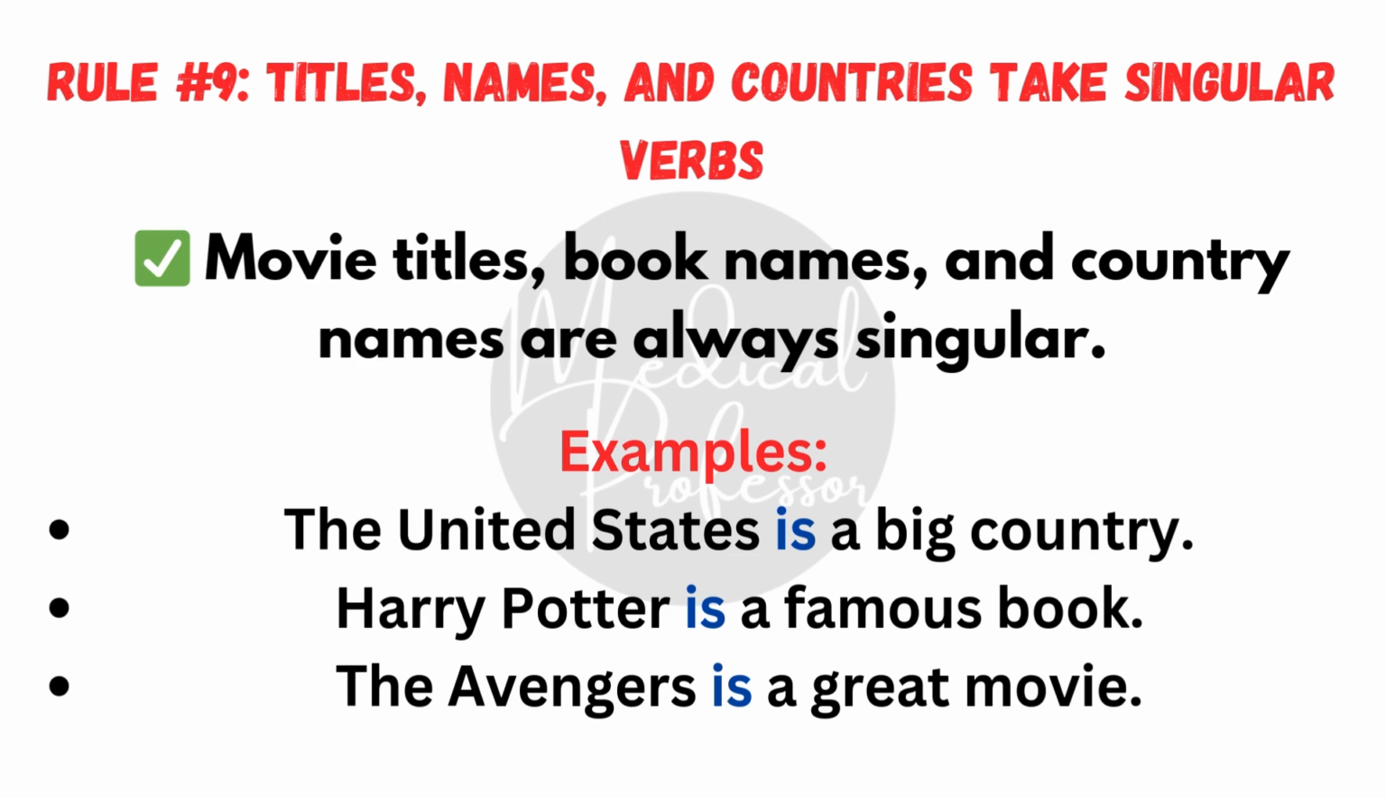Rule number 9. Titles, names, and countries take singular verbs. Movie titles, book names, and country names are always singular. For example, the United States is a big country. Harry Potter is a famous book. The Avengers is a great movie.